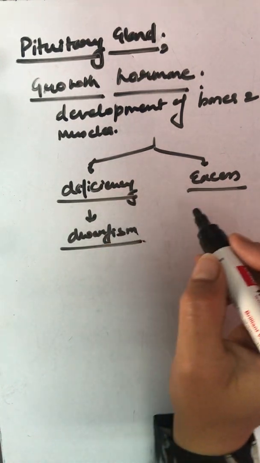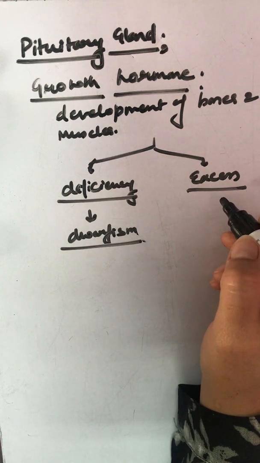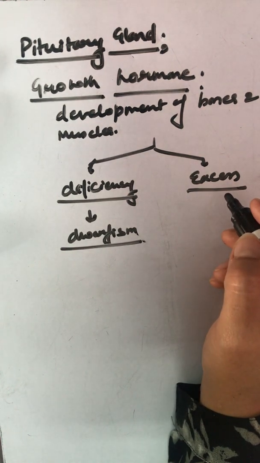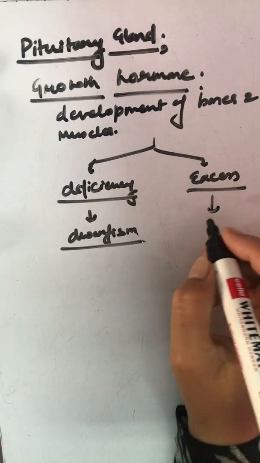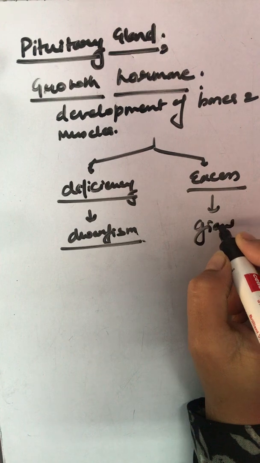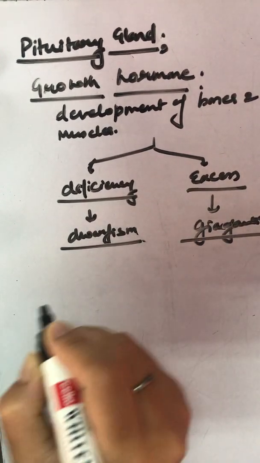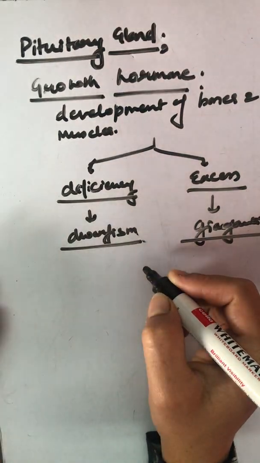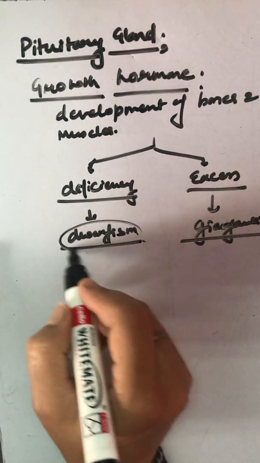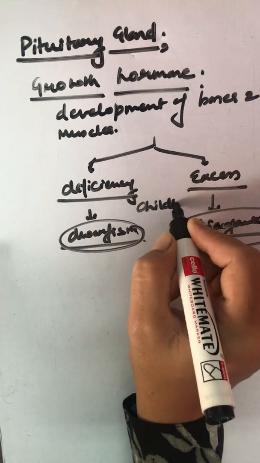And if this is secreted in excess, the person may have too much growth hormone and will become very tall or a giant. Giantism. So it can be a dwarfism problem, or a gigantism problem. It's only during childhood.